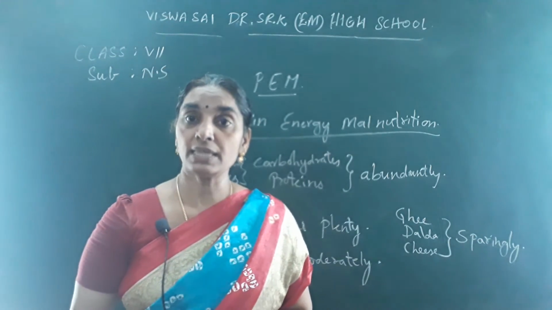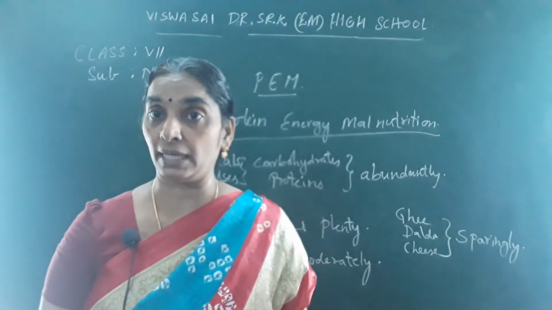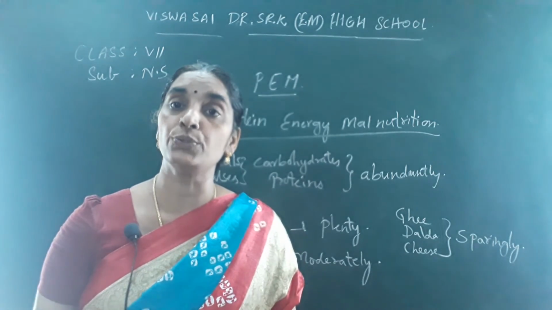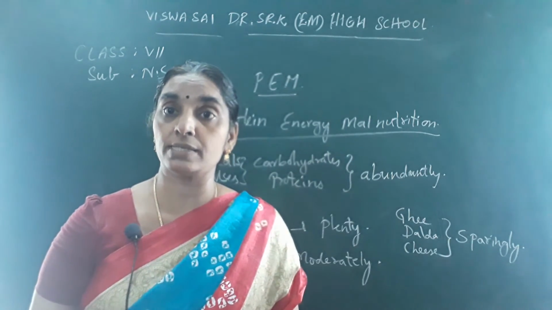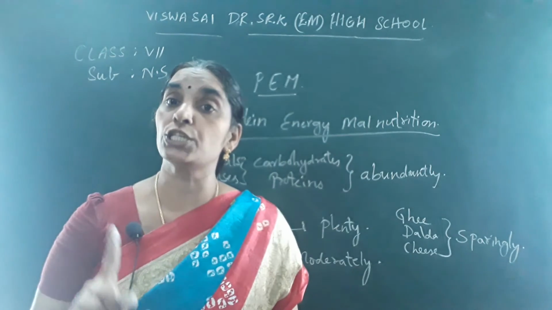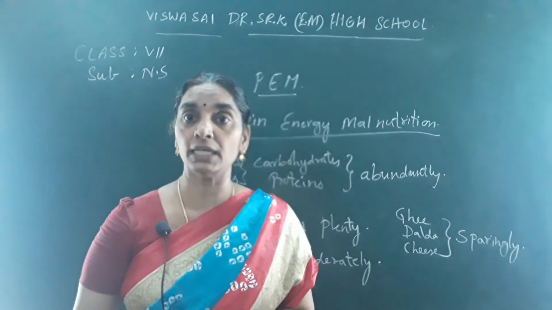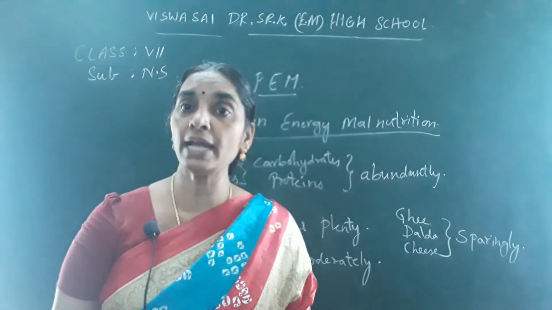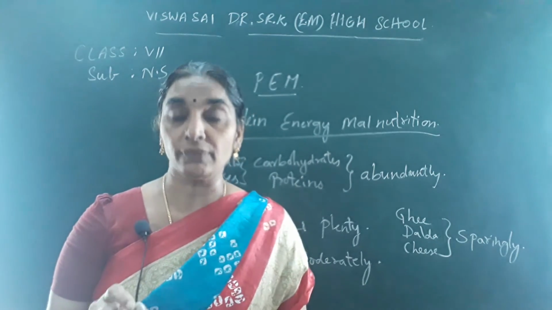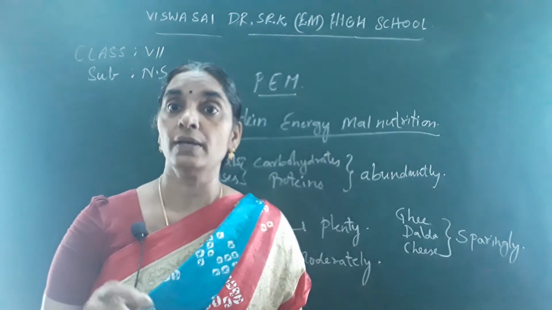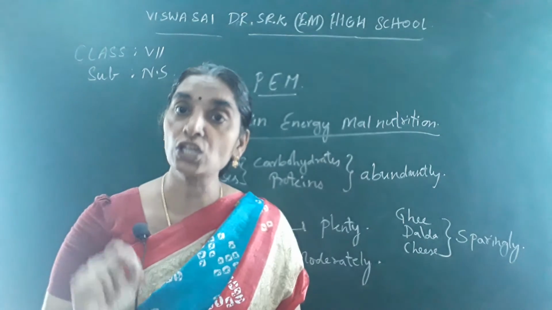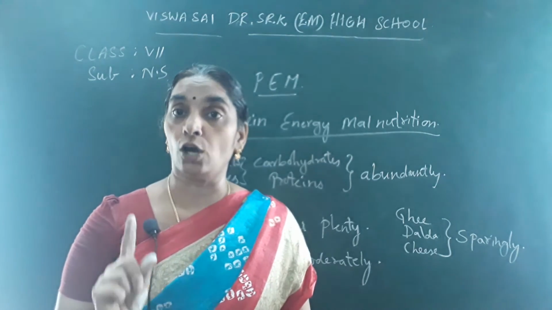So you can see that not only maintaining the balanced diet, meeting all the nutrients in your food is not sufficient. They should be cooked in a proper manner. They should not be reheated, and while cutting the vegetables, they should be washed and then cut, but not washed after cutting.